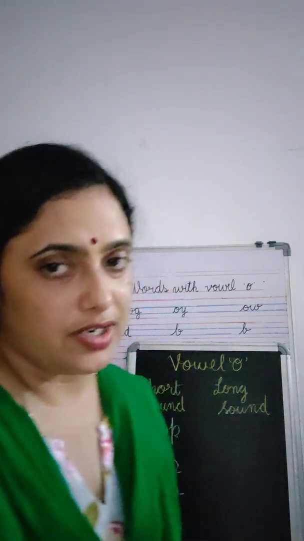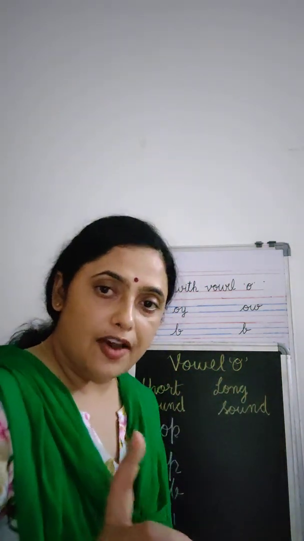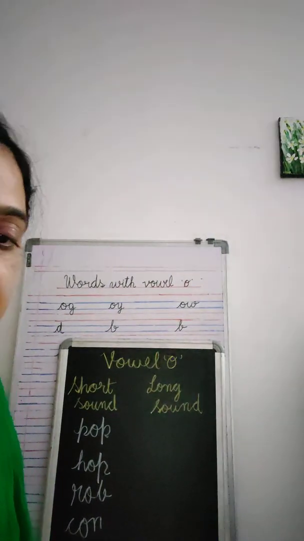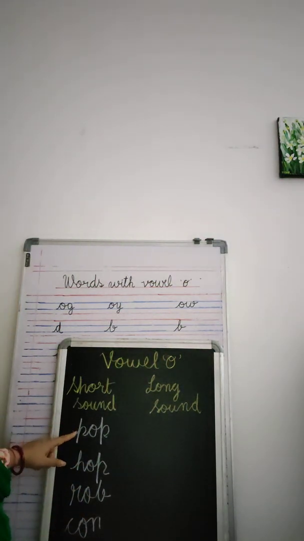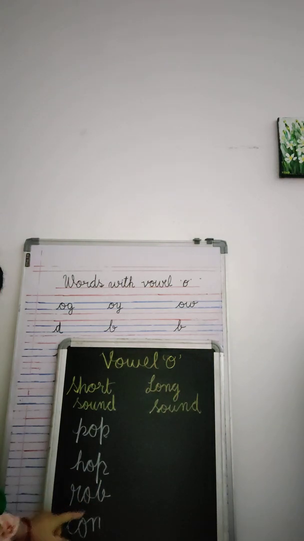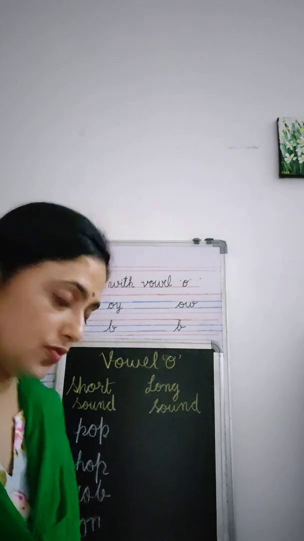Okay, now let's do the long sound words with the short sound words. Vowel O, short sound and long sound. We all know if we have only one vowel in the word, we read it with the short sound. Okay, now let's read. Pop, hop, rock, corn. Yes, you all can read it with the short sound. Yes, babies. Now let's make the long sound of these words.